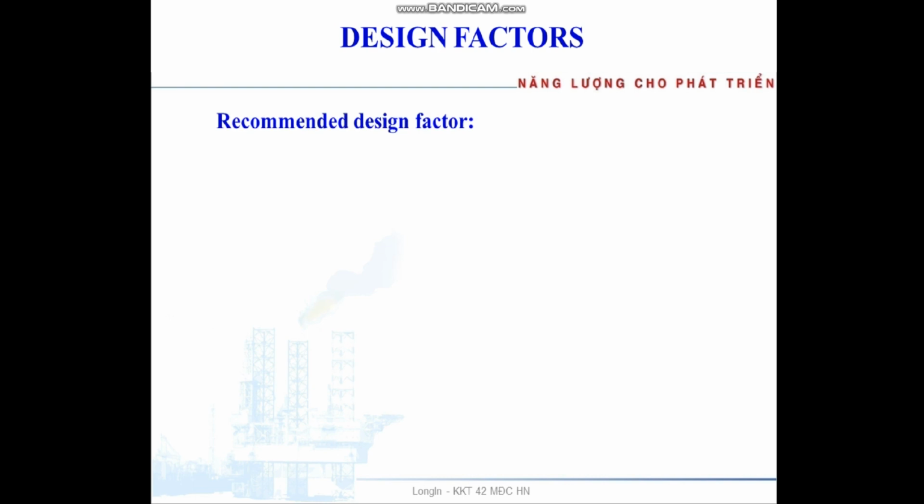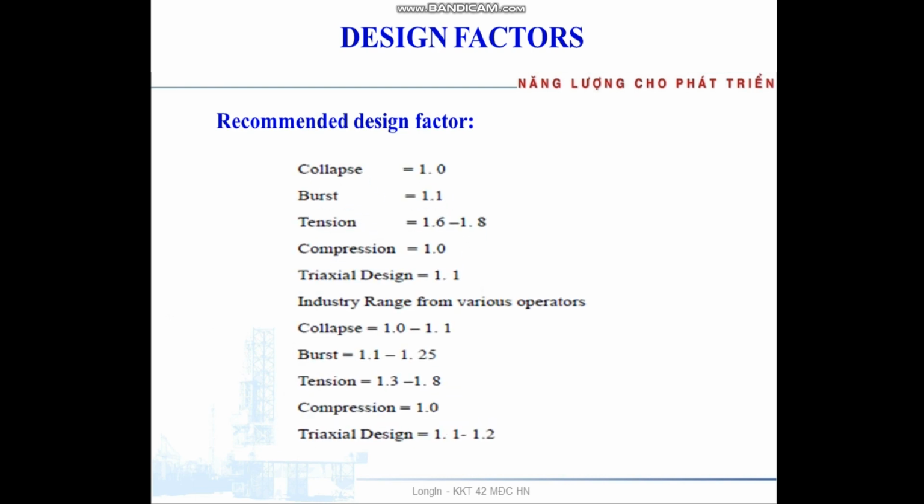Recommended design factor. Normally the collapse minimum design factor is 1.0, burst 1.1, tension 1.6 to 1.8, compression 1.0, triaxial design 1.1. And industry range from various operators is as below.